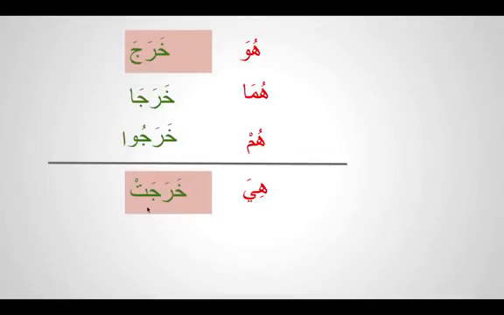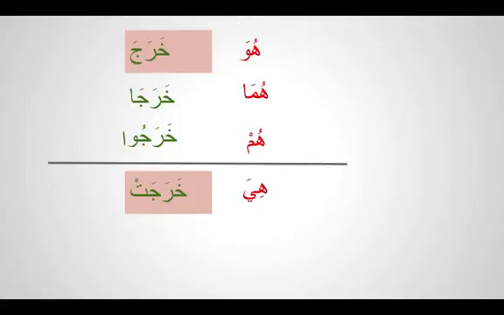And this ta is called ta ta'nith. Remember, but if you don't remember, we will practice. Kharajat. So if you see kharajat, that means that the action has been done by a single lady. Hiya, third person, kharajat. You say Aminatu zahabat. You don't say Aminatu zahaba. Zahaba means he left, so that is the wrong gender combination. So subhanallah, in Arabic you have genders for actions as well.